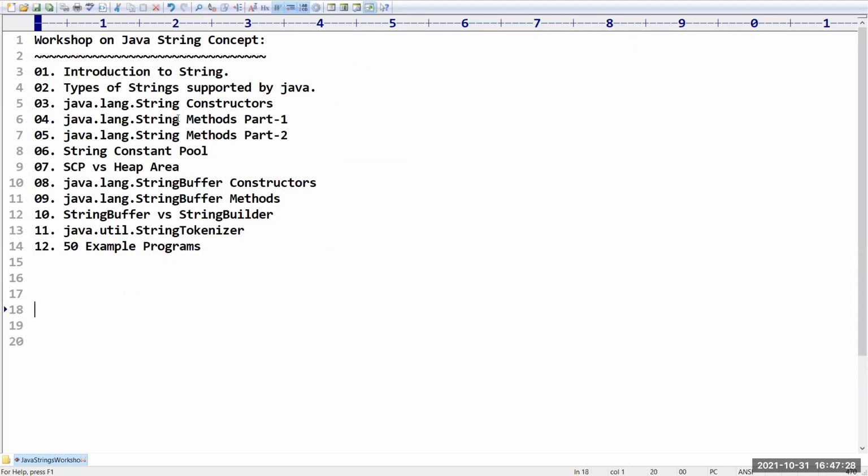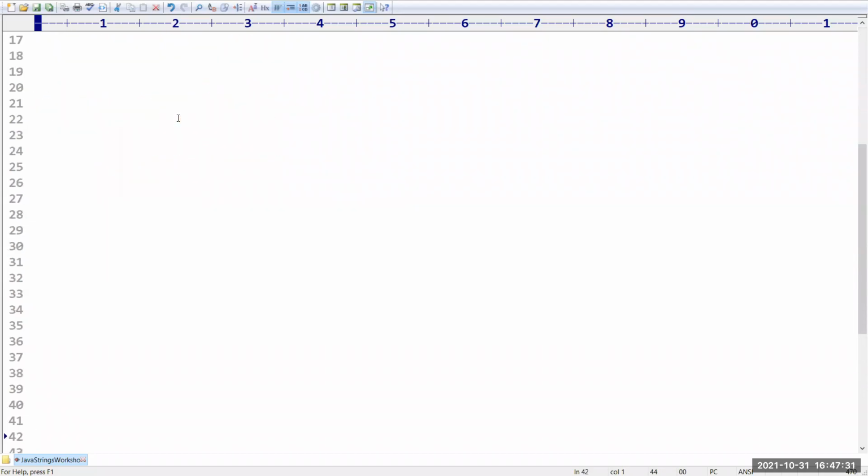So the java.lang.String methods we are going to discuss. What methods are there in the java.lang.String class? How to work with those methods? A detailed explanation about each method we are going to discuss in this. Up to this, do you have any doubts? Please confirm.